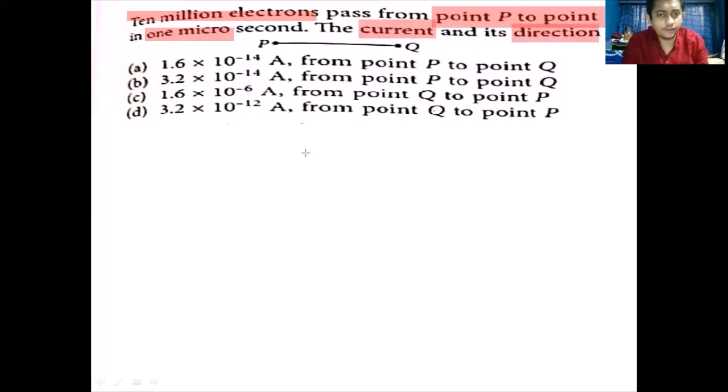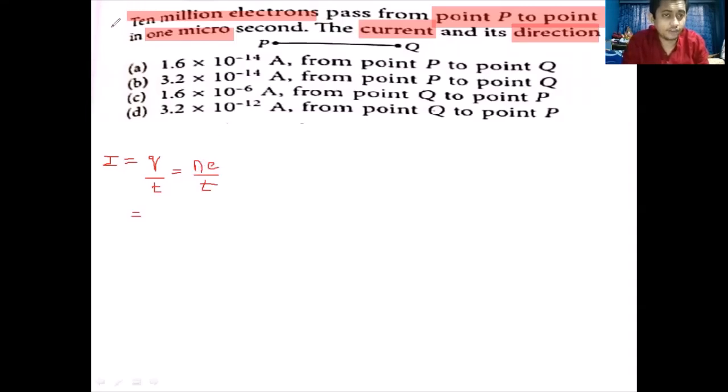So first let's find the value of the current. We know that current I is equal to the rate at which charges flow through the wire, which means Q divided by T. And dear students, we know that Q is nothing but the number of electrons flowing through the wire multiplied by the charge of 1 electron, divided by T, right? So we are supposed to find the value of I. Let's substitute all the values.